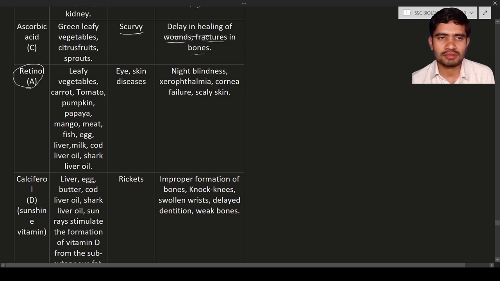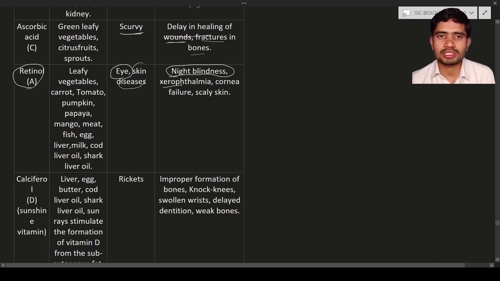Next is the retinol. Retinol is also known as vitamin A. It is good for the eyes, and its deficiency is going to cause eye and skin disease. Why? Because vitamin A helps a lot in the proper functioning of the eye. So if vitamin A is deficient, they are going to have night blindness. Night blindness means they cannot see properly at night.